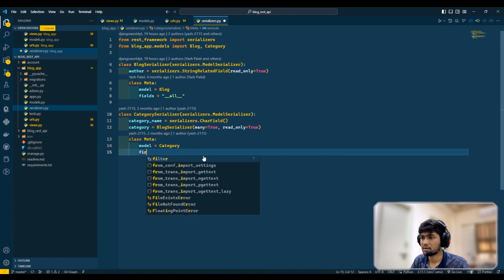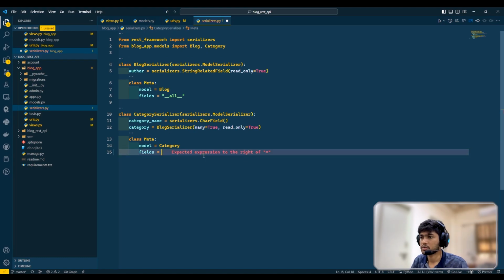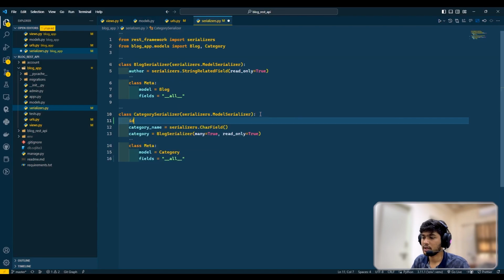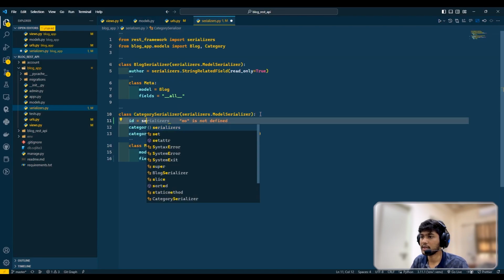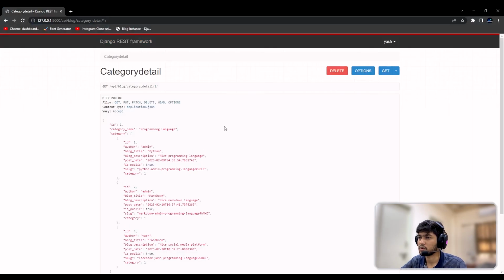So I can say fields equals to __all__, and here I can say id equals to serializers.IntegerField, and read_only equals to true. Save, refresh. Okay, now here we are able to see the ID.